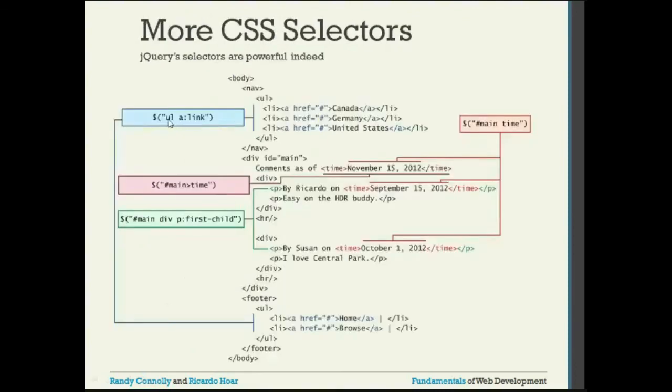After UL, I have the space, which is called a descendant. Descendant means after UL, wherever the A appears, irrespective of whether it is a direct descendant or an indirect descendant, wherever it is present as a descendant, all of those will be taken. This is the child. If you see here, in $main, a time is there. Time is here as well as here, but it is going to select only the first child. And you can see $main, this is descendant. So it is selecting this as well as this, which is inside the div.